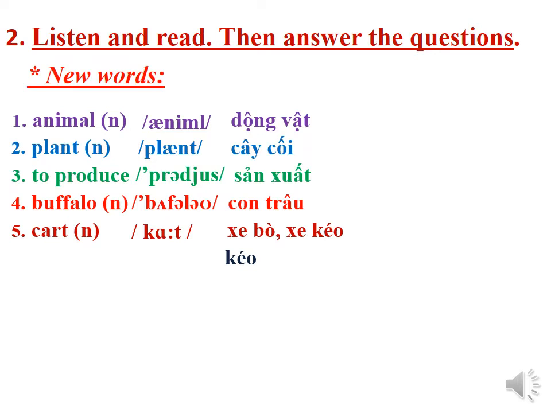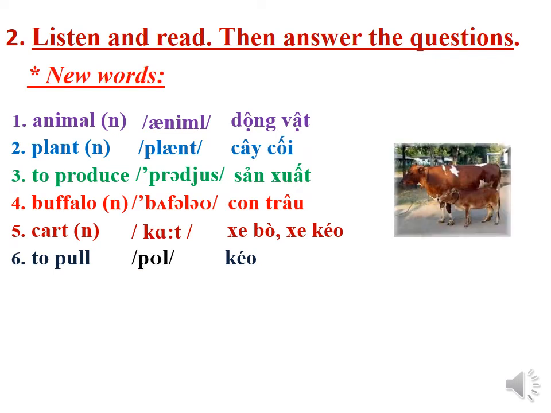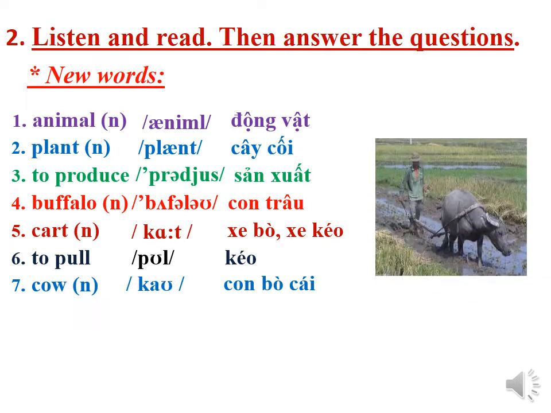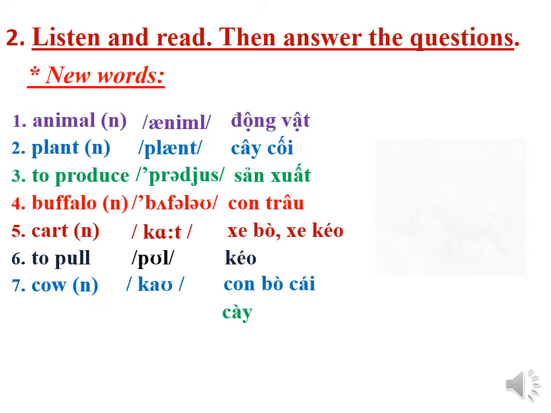And you have two verbs. Pull. It means in Vietnamese kéo. Next. Cow. It means in Vietnamese con bò cái. Next. Number 8. To plow. It means in Vietnamese cày.